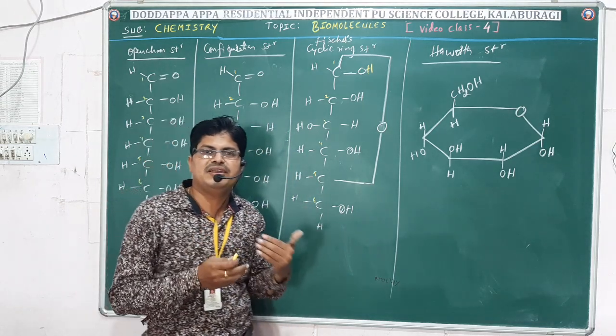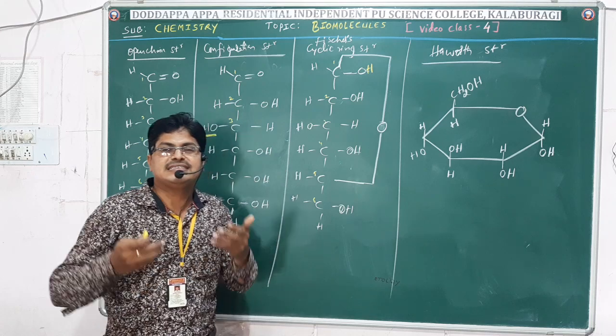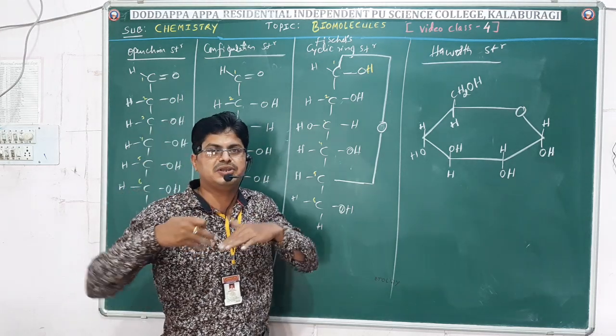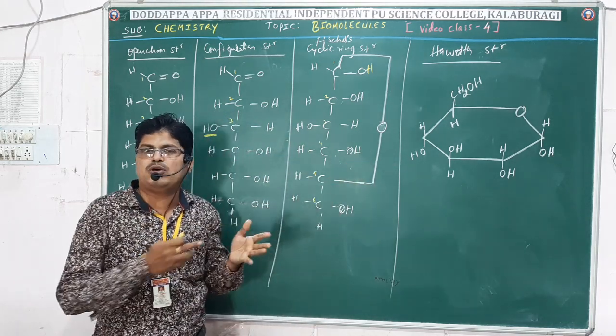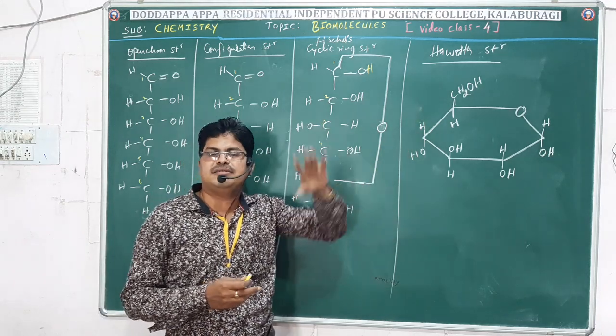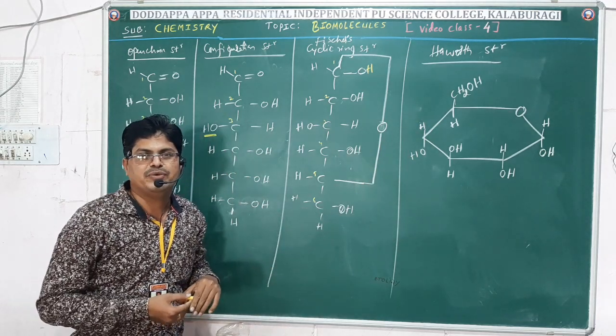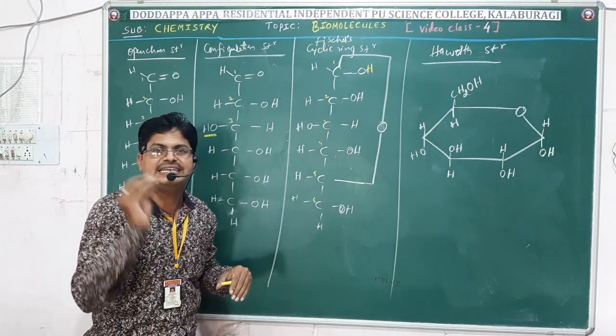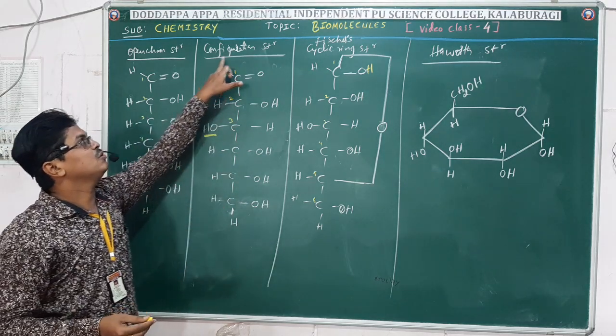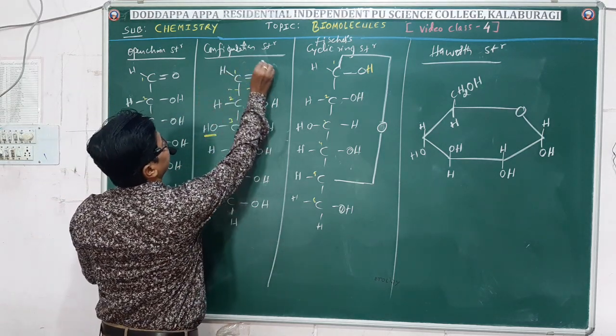When it reduces all those reagents, that indicates it contains an aldehyde group. Glucose contains an aldehyde group.